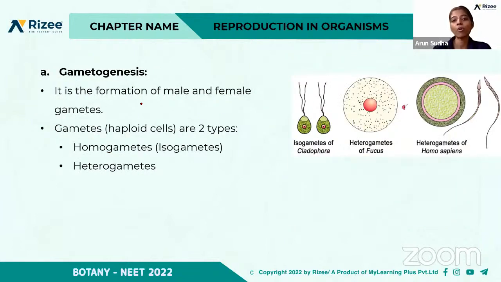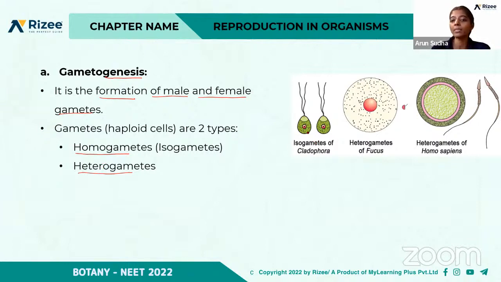Okay, so what is gametogenesis? That is the formation of gametes. Genesis means formation. So formation of male and female gametes is gametogenesis. These gametes, male and female gametes, are of two types. One is the homogametes and another one is the heterogametes. So what are homogametes and what are heterogametes? We'll see in detail. Homo means similar, hetero means different, right?